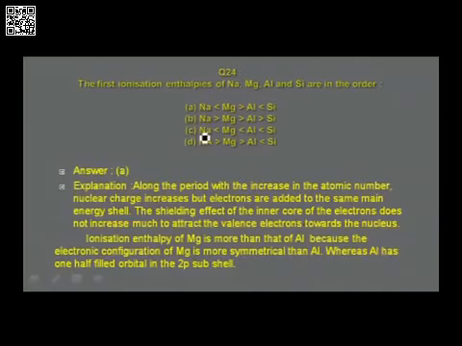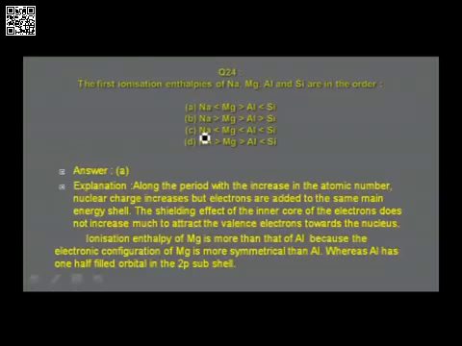Let me read out the second paragraph there. Ionization enthalpy of magnesium is more than that of aluminum because the electronic configuration of magnesium is more symmetrical than aluminum. For magnesium, the electronic configuration is 1s2, 2s2, 2p6, 3s2, whereas for aluminum, it is 1s2, 2s2, 2p6, 3s2, 3p1, or you may say 3px1.